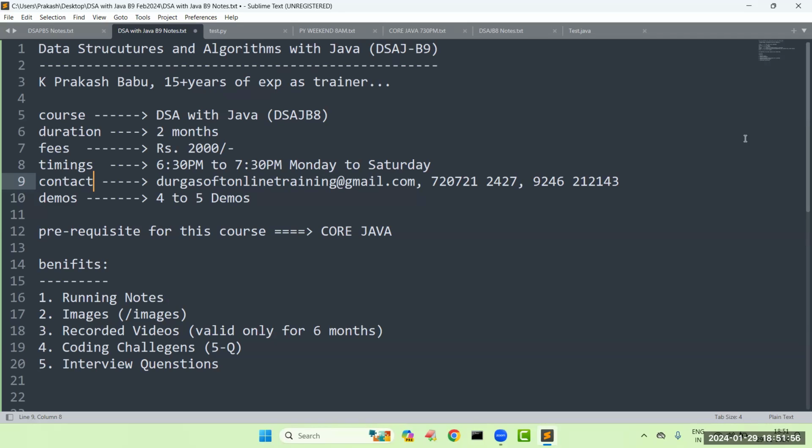Then what do you have to do? Which ticket came first, which request came first? We have to process that request first, right? Sir, we are applying a first come, first serve style. For that, how can you implement it? It is a data structure.